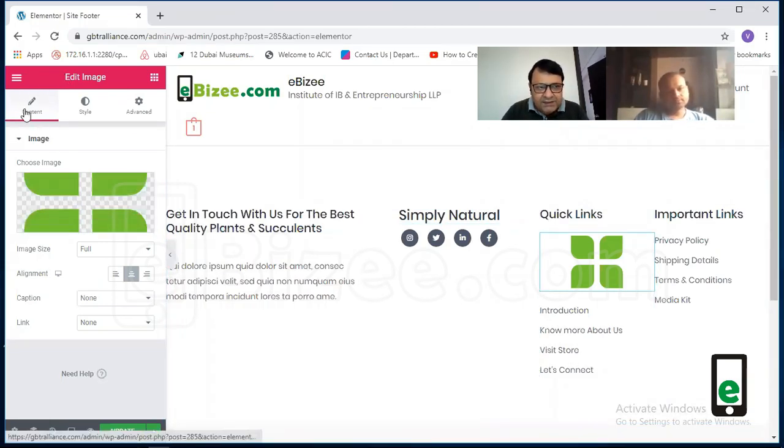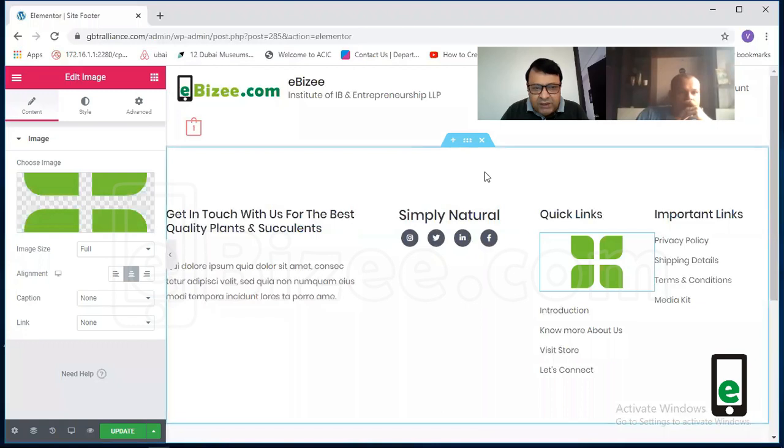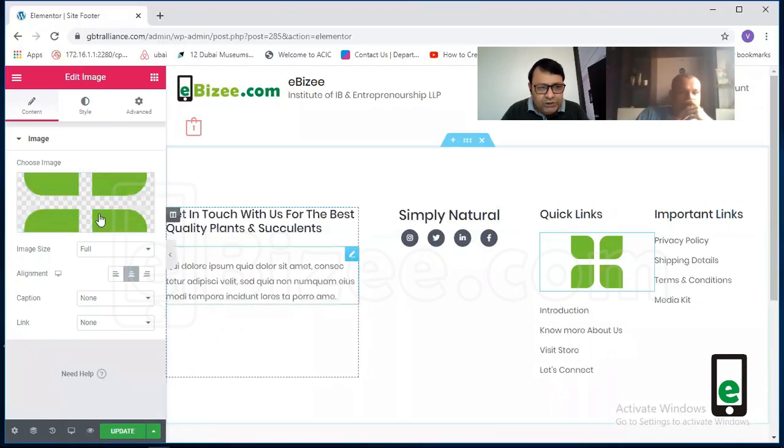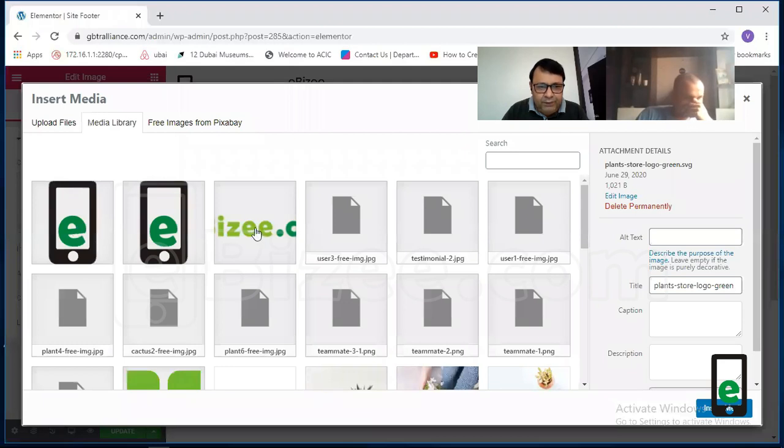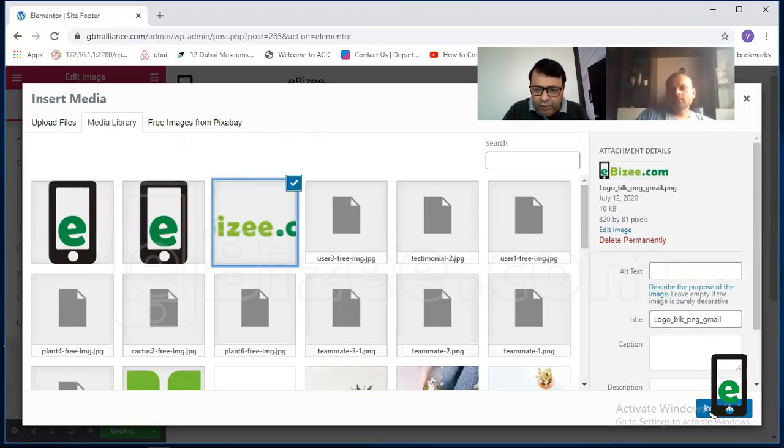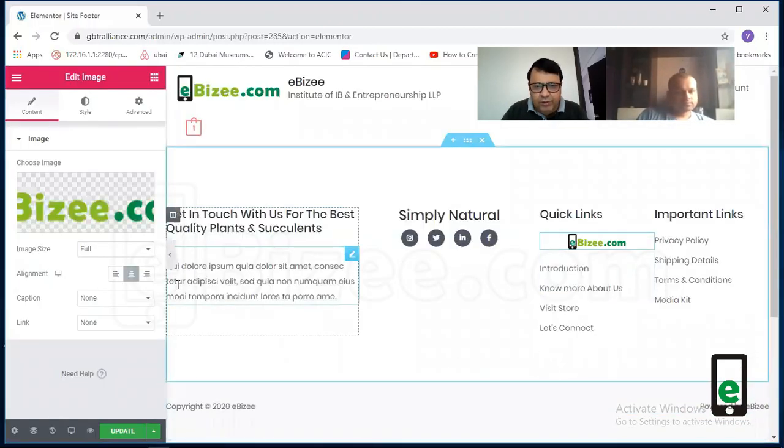So there are 3 parts here: content, style, advanced. Slowly you will learn what is the use of content, what is the use of style, and what is the use of advanced. Once you start using them, you will understand. So now, first of all, we will change the logo here. We will go here and choose an image. We had already uploaded the logo, so we will use this logo, and this will be visible here.